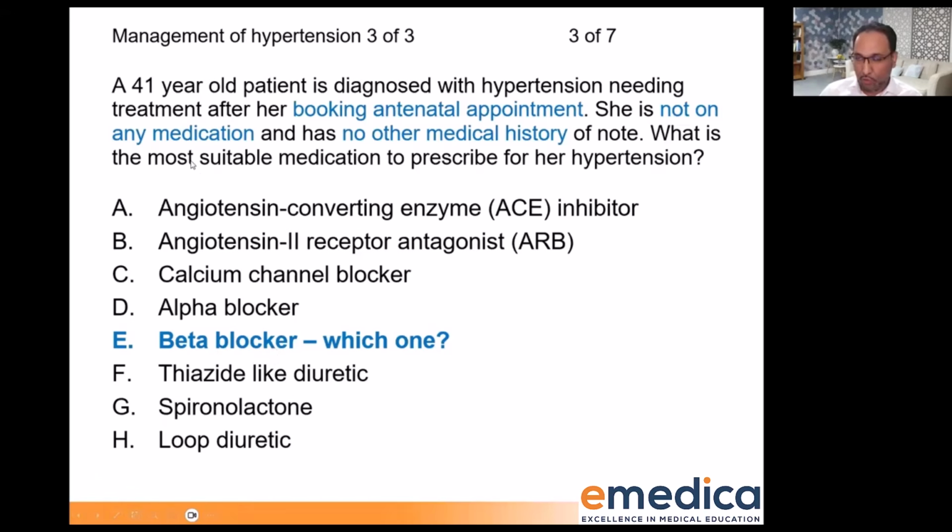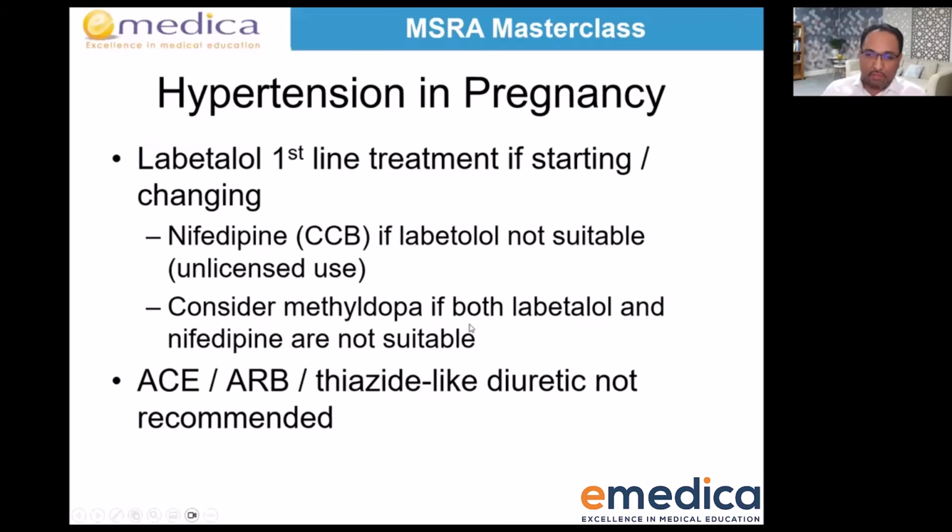You can see it because it asks most. If this question was a multiple best answer and it said, which 2 classes of medication could you prescribe for this patient, then the answer would be C and E, because you could give nifedipine. There's also another one, and that is methyldopa. If labetalol and nifedipine are not suitable, then methyldopa, which is a centrally acting antihypertensive, can be used for hypertension in pregnancy. Okay. What's really important is that A-class drugs, ACE inhibitors, ARBs, are not safe in pregnancy.